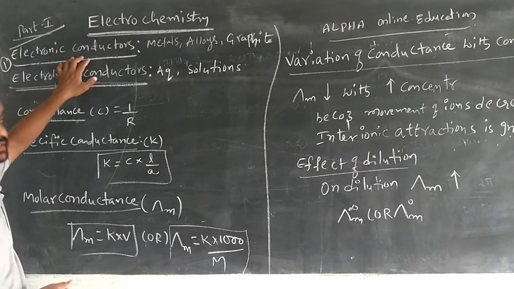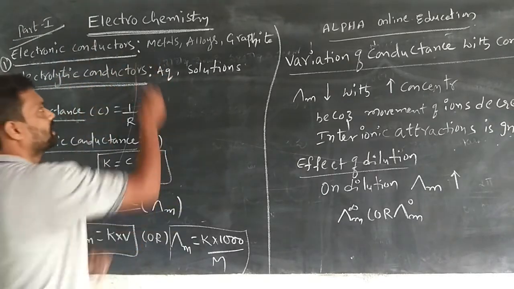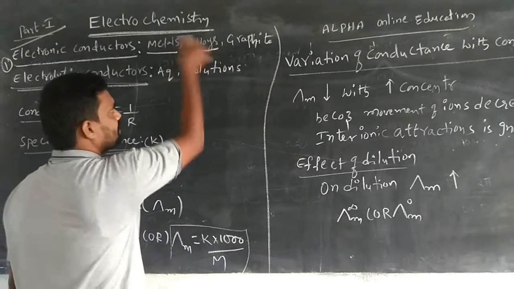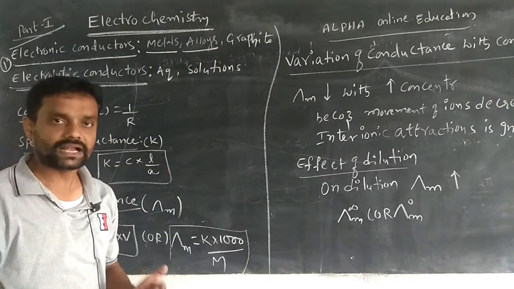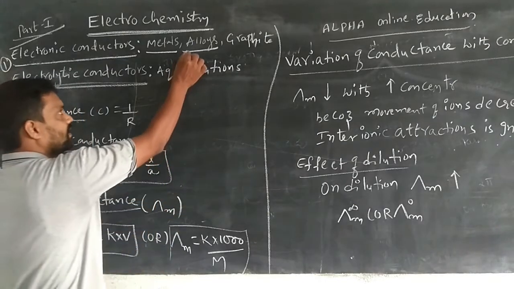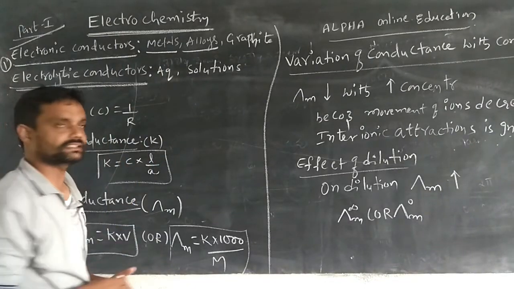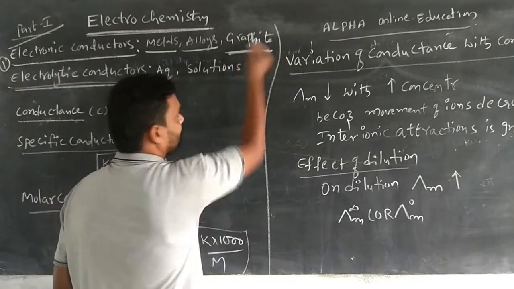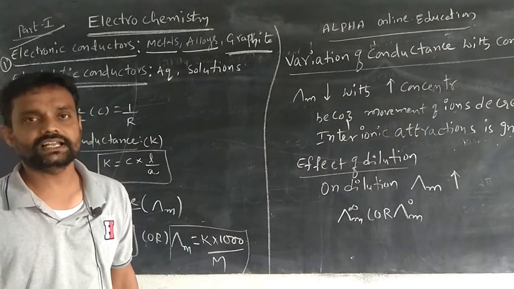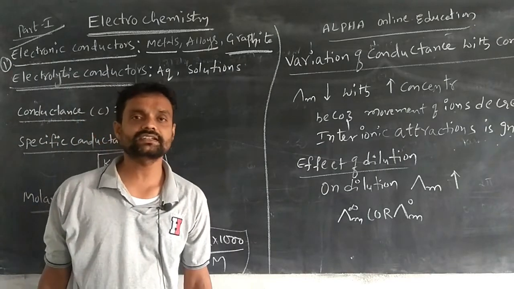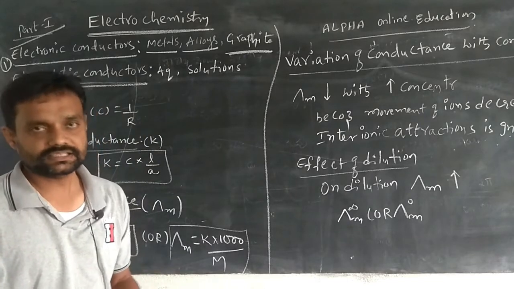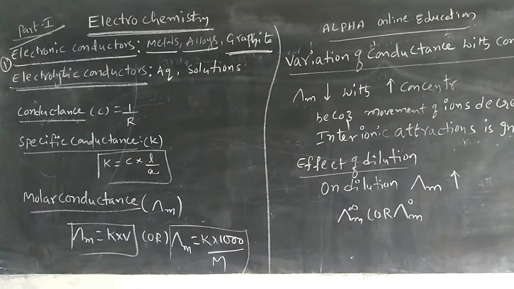The best examples are all types of metals, and alloys such as brass, bronze, German silver, and gunmetal. The well-known example is graphite. Electronic conductors mean the conductivity is produced by the flow of electrons.